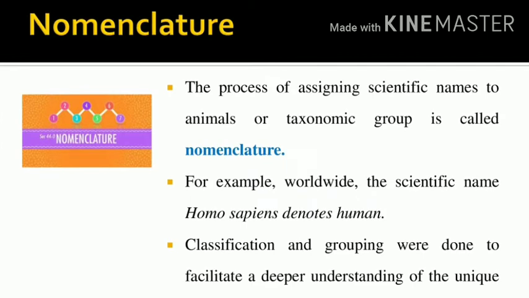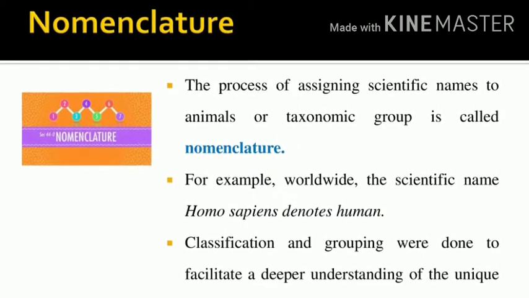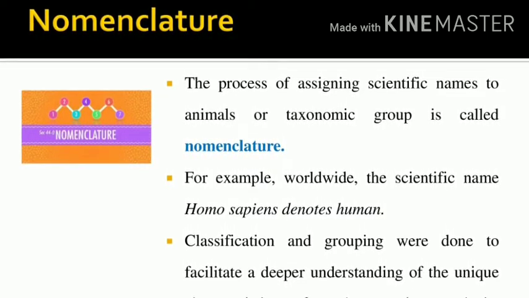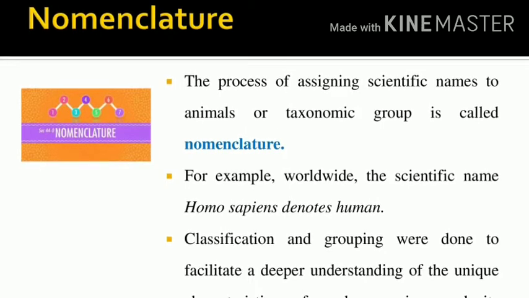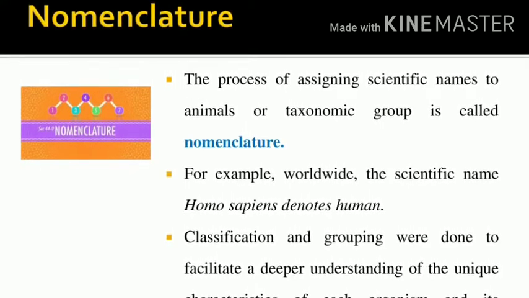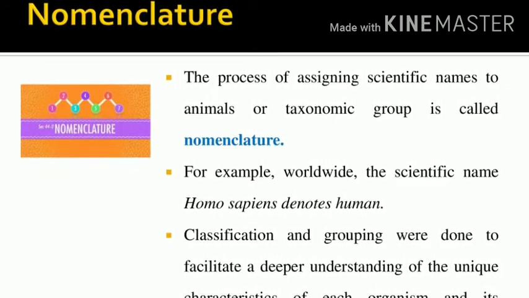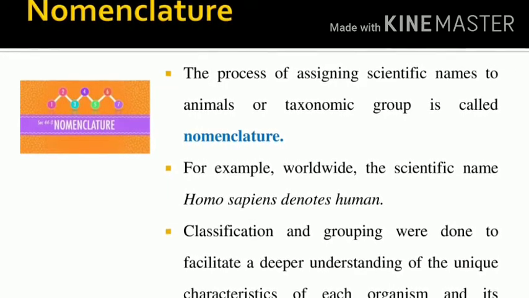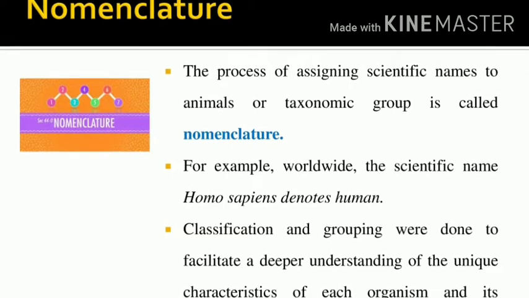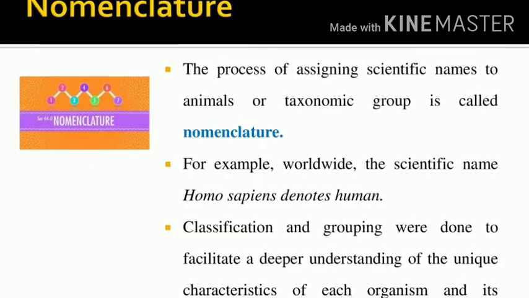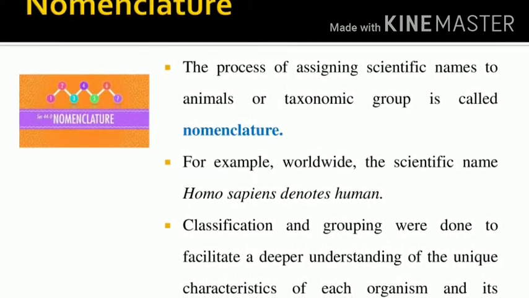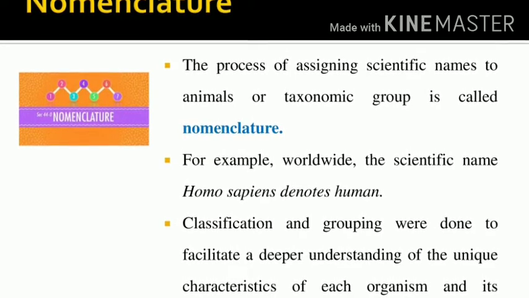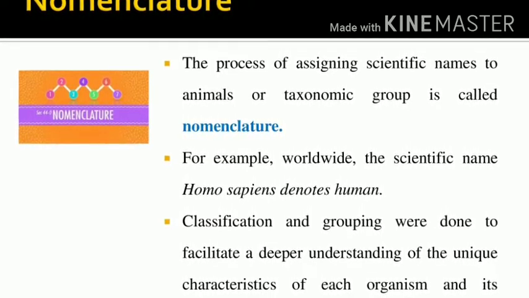What is nomenclature? Nomenclature is assigning scientific names to animals or taxonomic groups. We have given a name, that is, assigning scientific names. Worldwide we also know the human scientific name. What is the human scientific name? Yes, that is Homo sapiens.